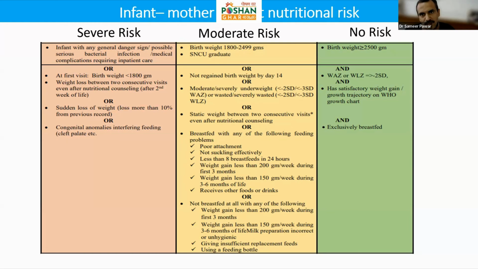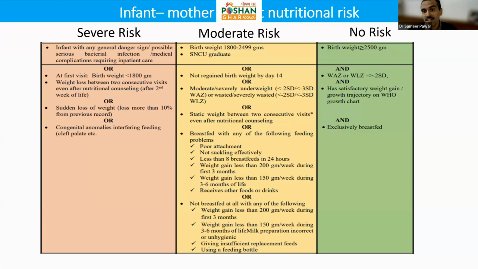On top of it, in the middle column, you see breastfeeding and related issues. Again, we think that breastfeeding is a very easy intervention and we just give messages and mothers will be able to breastfeed. That's not the case. There has to be effective breastfeeding.